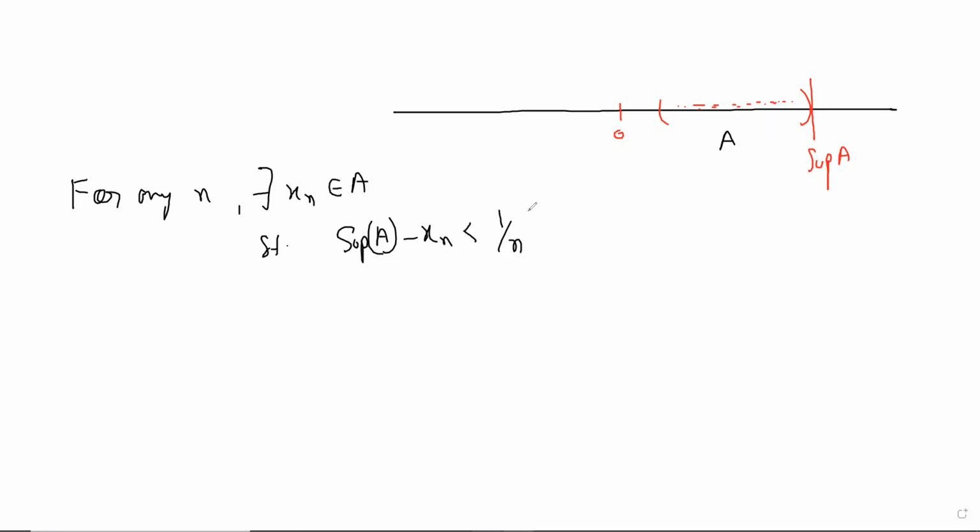I'm basically trying to say that I'm building it from the supremum, and this is bringing us to sequences. We will define convergence from here. So this is what we are getting: the supremum is arbitrarily close to the set. If you take a degree of closeness that is 1 by n, then you'll find an xn that is 1 by n close to sup A. So that's what we have for the supremum.